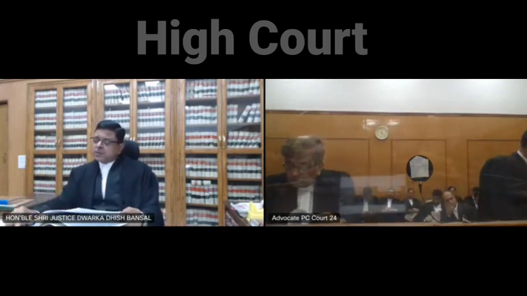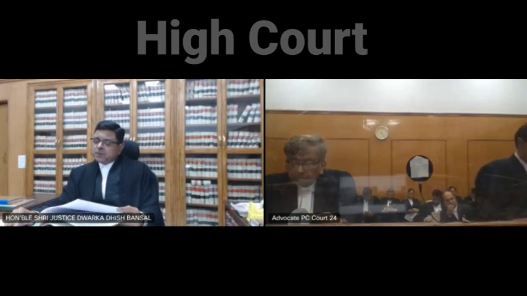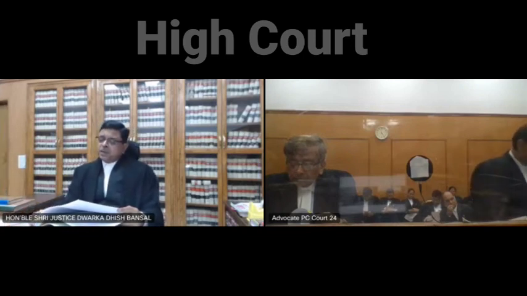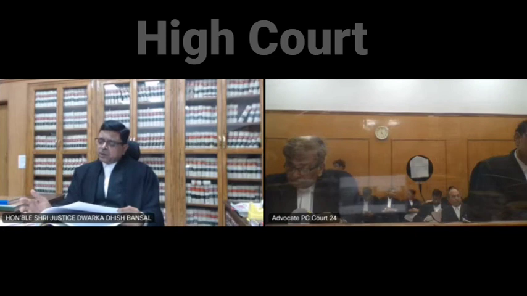They have instituted one and single suit, therefore the suit filed by two plaintiffs in respect of separate properties is not maintainable, and the plaintiffs have not properly valued the suit and paid the requisite court fee, whereas the property in question is having market value more than 10 crore.